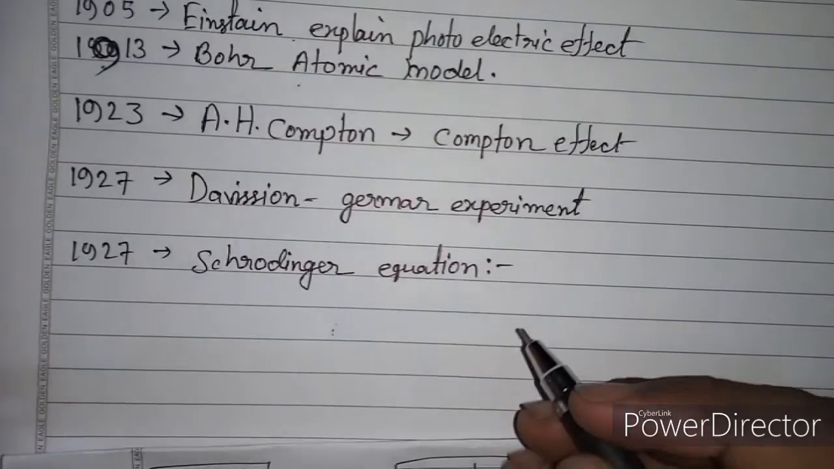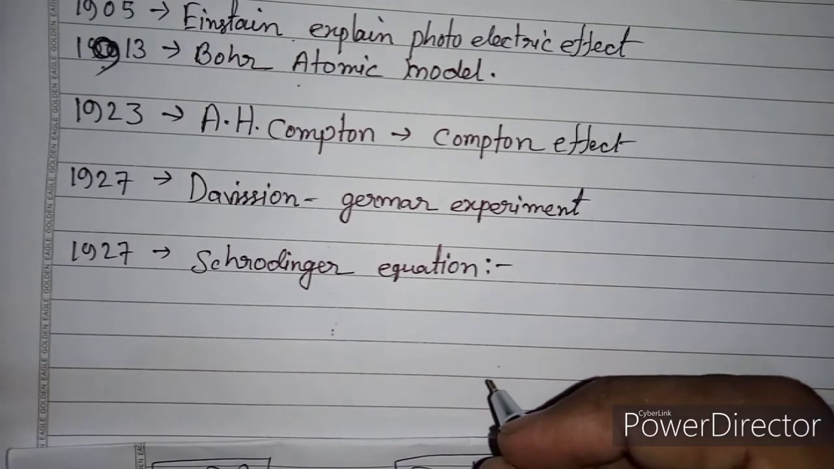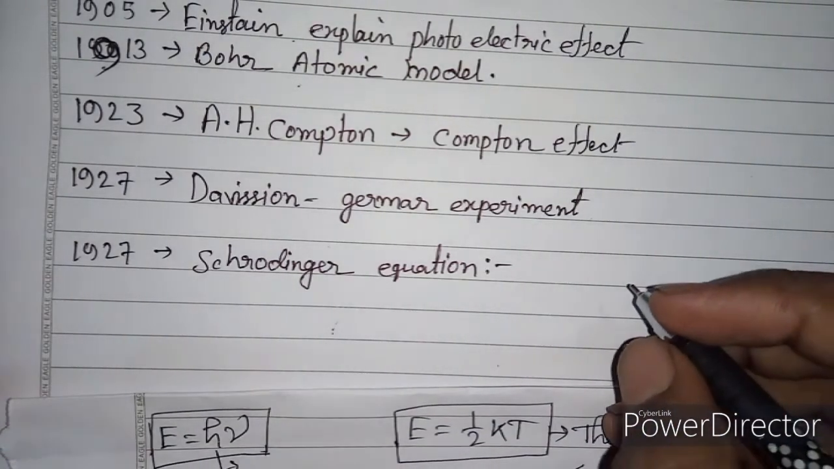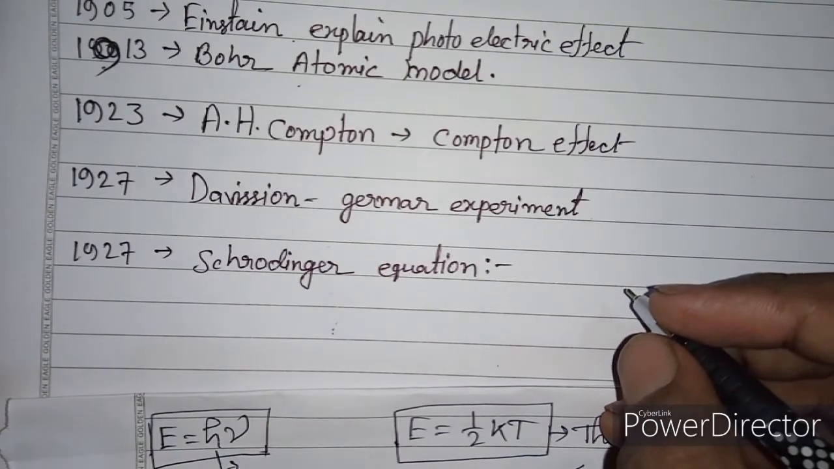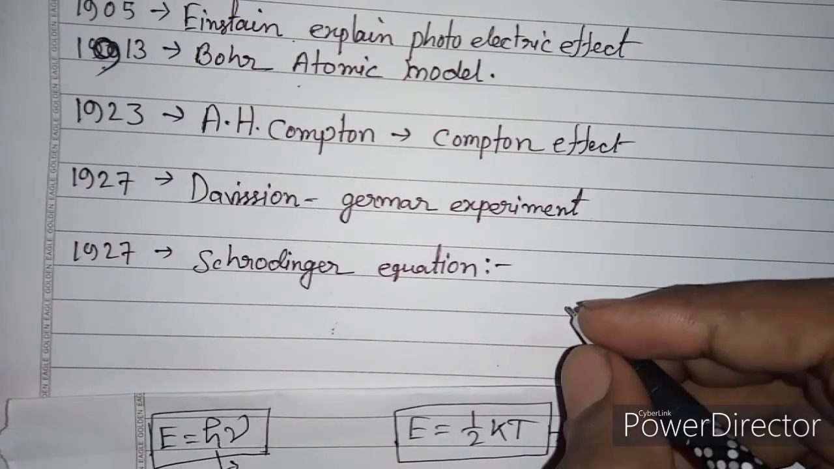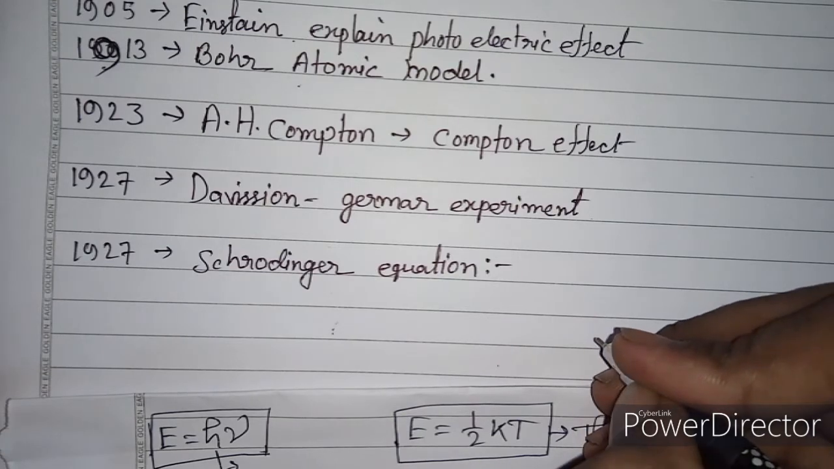Other scientists who developed quantum mechanics include Max Born and de Broglie, with the de Broglie hypothesis of matter waves. The Heisenberg uncertainty principle is the main part of quantum mechanics or modern physics.